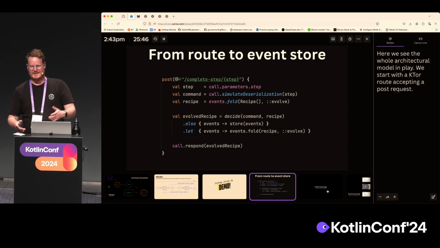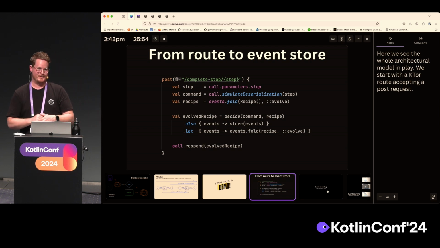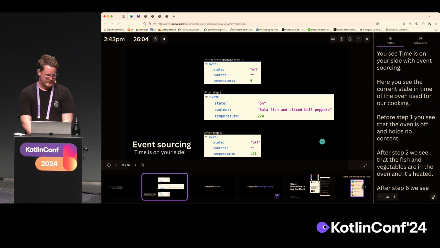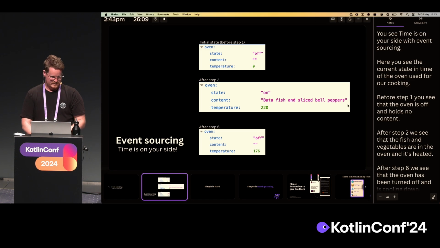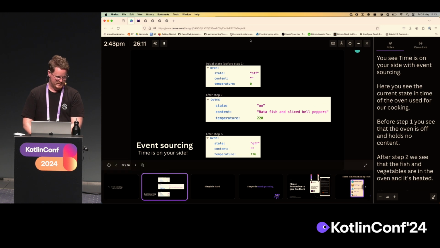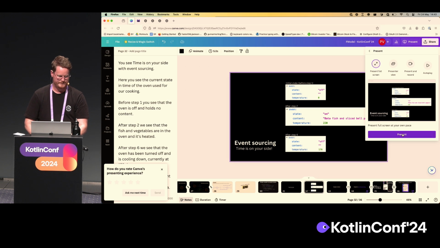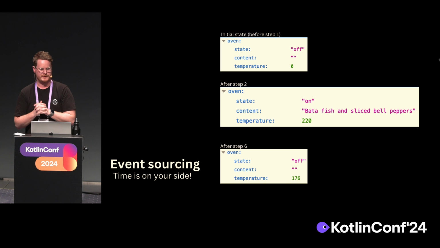What I want to say is that an event sourced system is a very simple system, but to actually use it, or to properly understand it, is still pretty hard. But I think it would be a very valuable thing to use in more and more systems. Because my final point is that, let me just zoom here, with event sourced systems, time is really on your side.